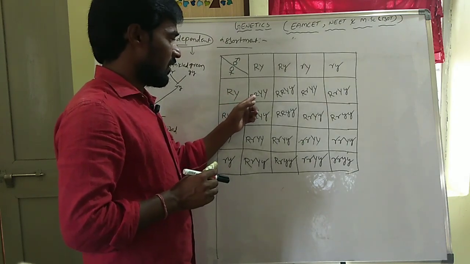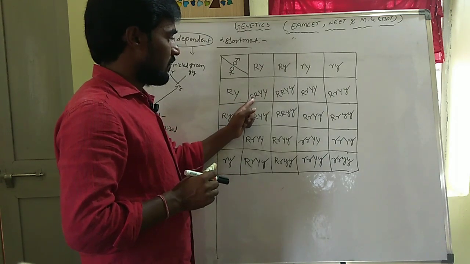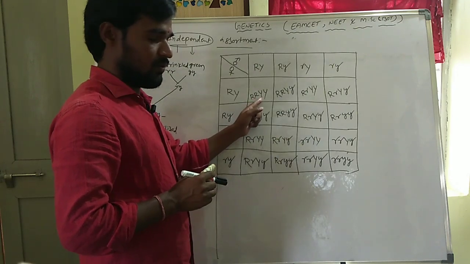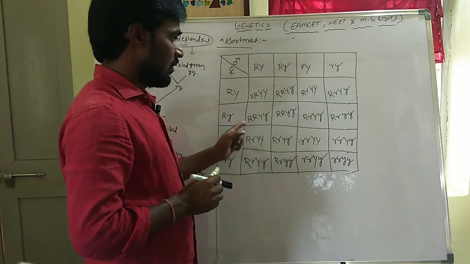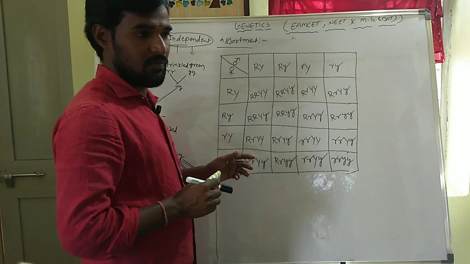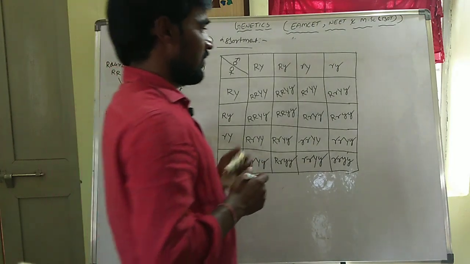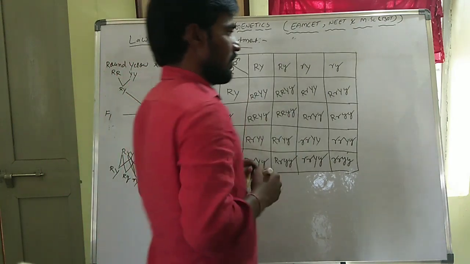This is capital R, capital R, capital Y, capital Y. Which plant is it phenotypically? Which shade is it? Round yellow. This is round yellow. This is round yellow. This is round yellow. To see each box takes more time.